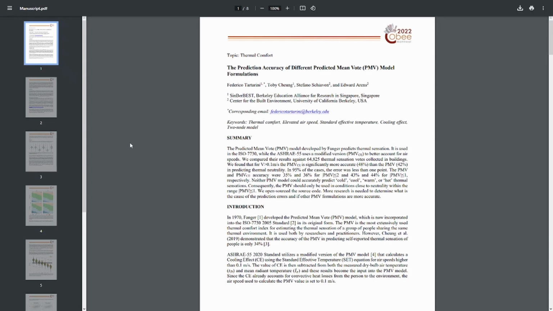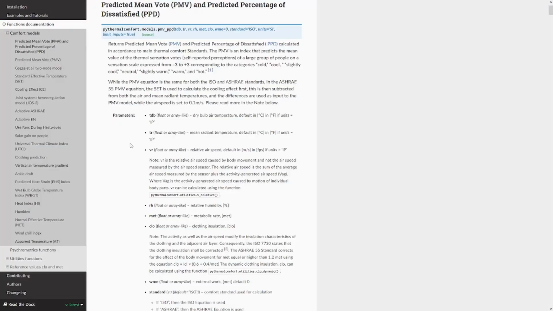Another important thing to keep in mind is that the ISO standard says that you should only use the PMV between -2 and +2, which is a thing that very few people do. So now that I've explained the main differences between the two models, I think it's time to quickly explain which are the 6 inputs that you need to pass to the heat balance model, which is basically the PMV, and then we're going to see how we can calculate the PMV and PPD using PyThermal Comfort.